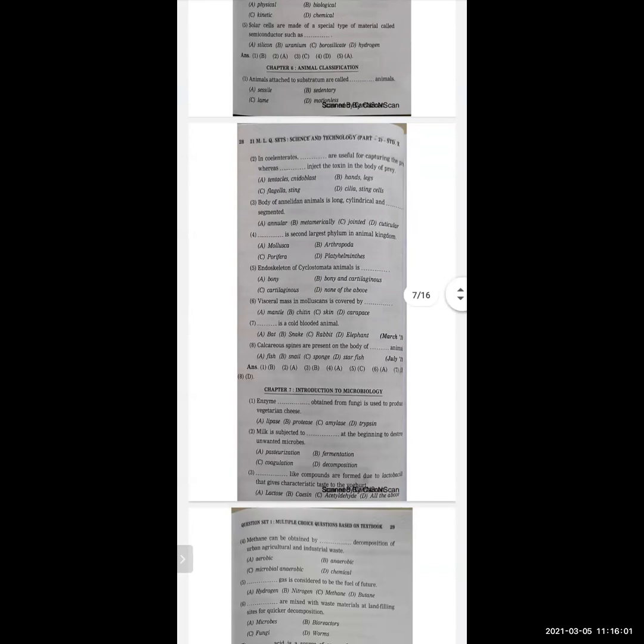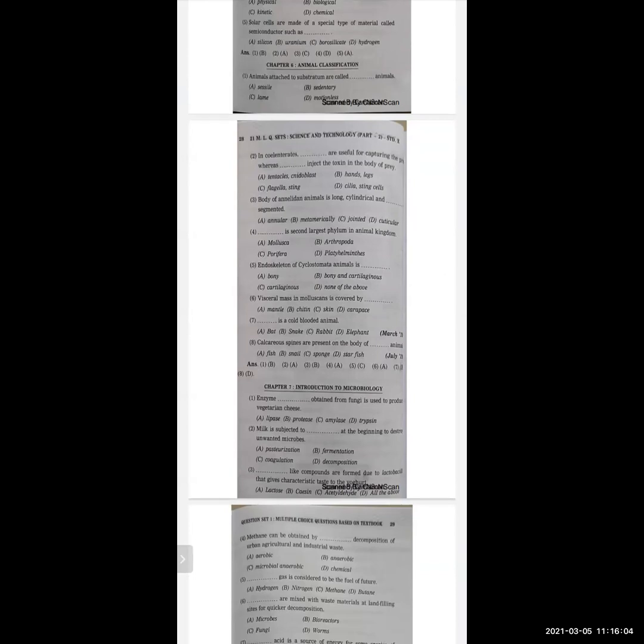Now next one. Dash is a cold-blooded animal. And this question was asked in March 2019. So options are bat, snake, rabbit and elephant. And the correct option is snake. Next one. Calcareous spines are present on the body of dash animal. And this question was asked in July 2019. Options are fish, snail, sponge, starfish. And the correct option is starfish.